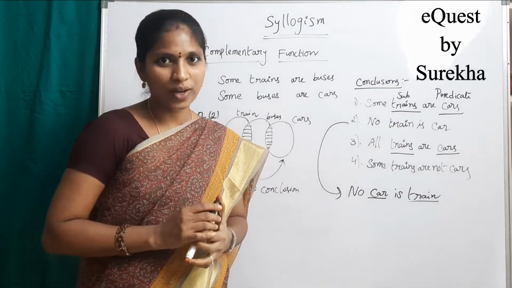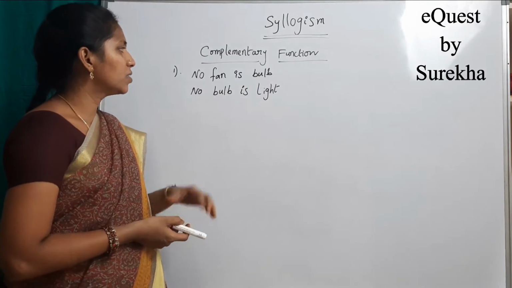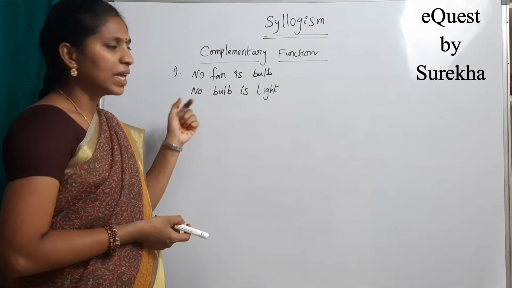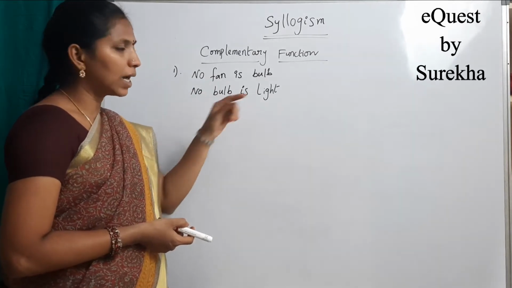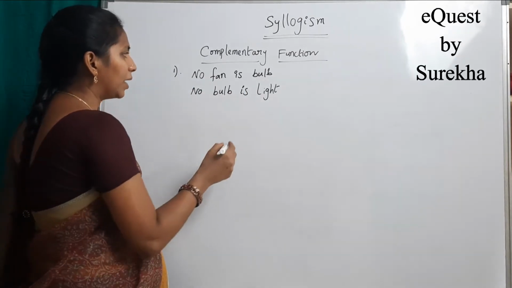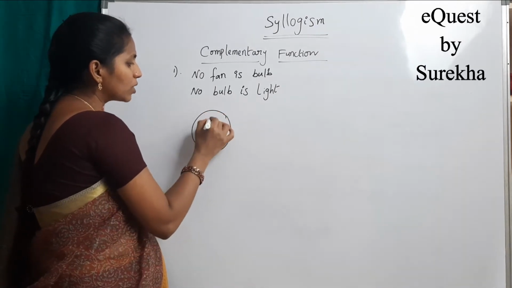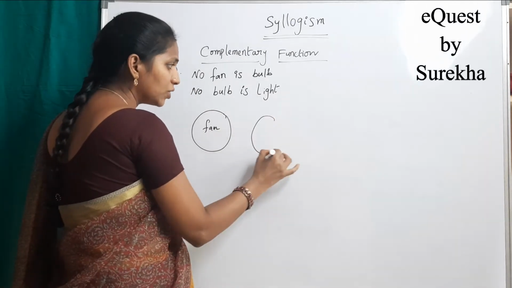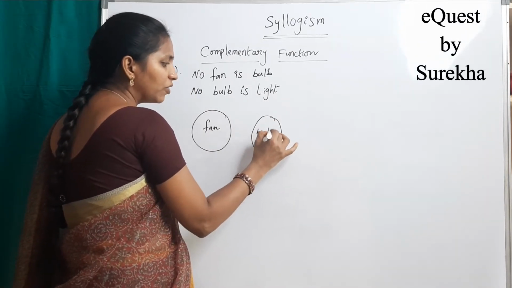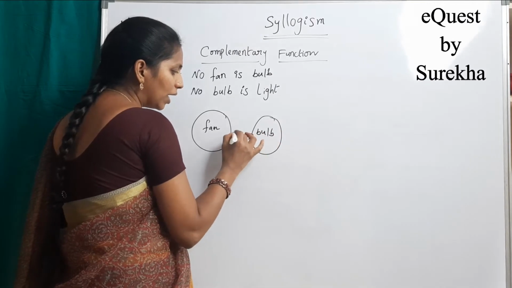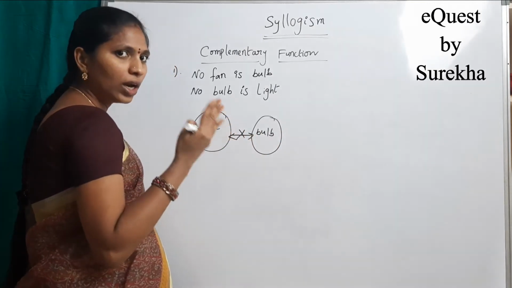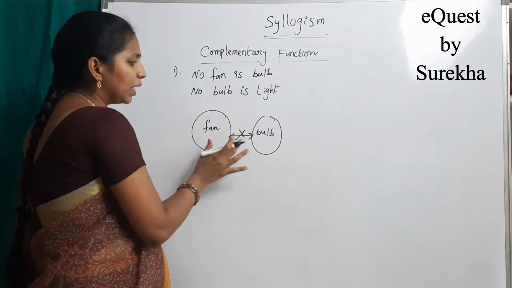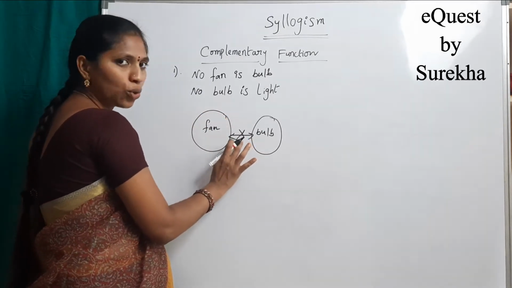Let us move to the next one. Now see the first question. There are two statements. First statement, no fan is bulb. Second statement, no bulb is light. Now draw the Venn diagram. Suppose this is fan. No fan is bulb. There is a relation between fan and bulb. Which relation? No relation. Actually there are four relations: some, no, some not and all. In these two, the relation is no relation.